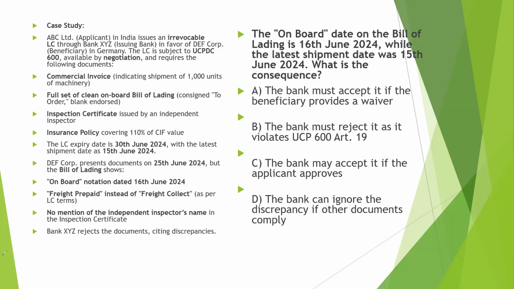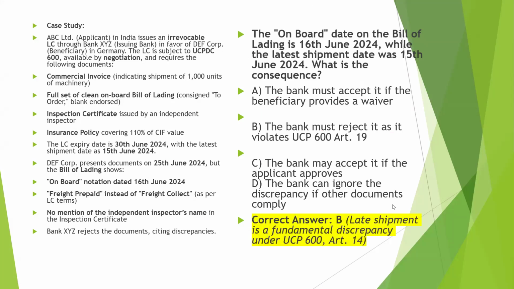Let's see the correct answer. The correct answer is B, that is, the bank must reject it as it violates UCP 600 Article 19. So late shipment is a fundamental discrepancy, so the bank will reject the document. Here they are asking about the consequence, and the consequence will be from the bank's point of view. So first, the bank will do the rejection.